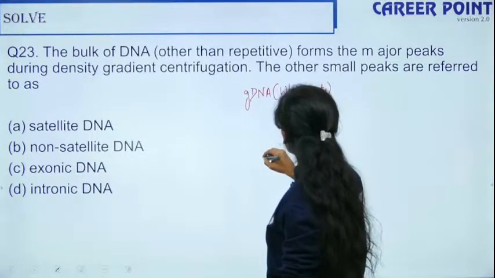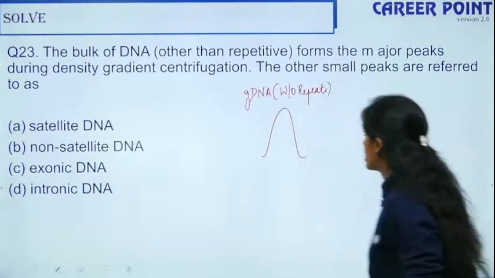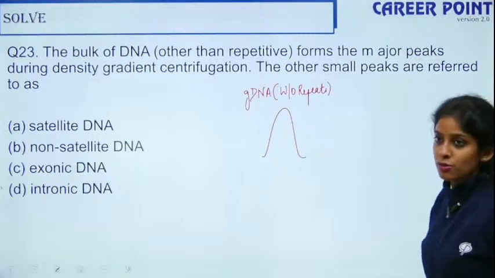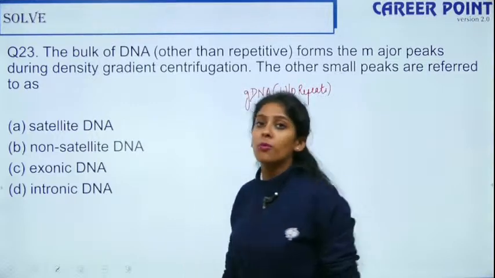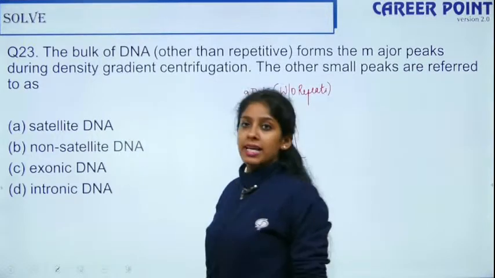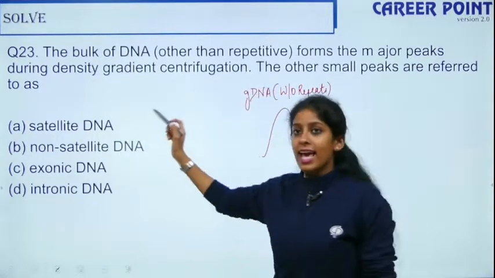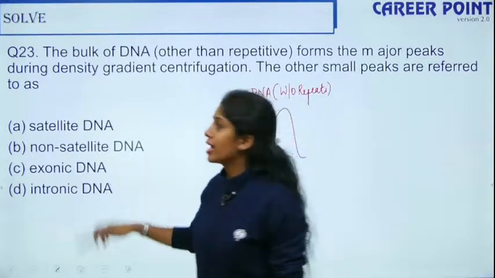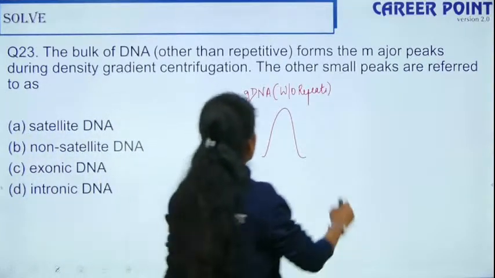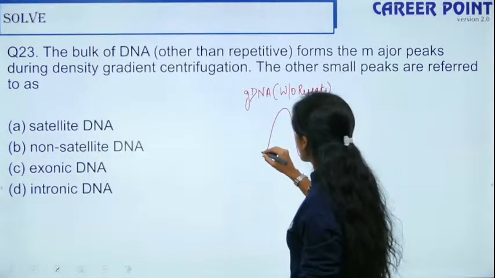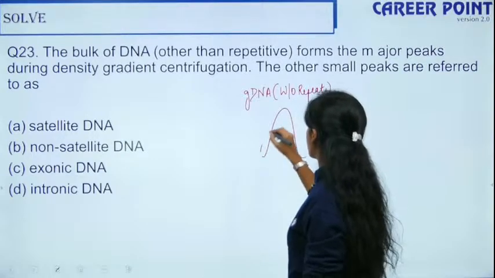So it forms a major peak like this. So the other small peaks form what? Satellite DNA, non-satellite DNA, exonic DNA, intronic DNA. So this is without repeats, so the other one should be with repeats, right?